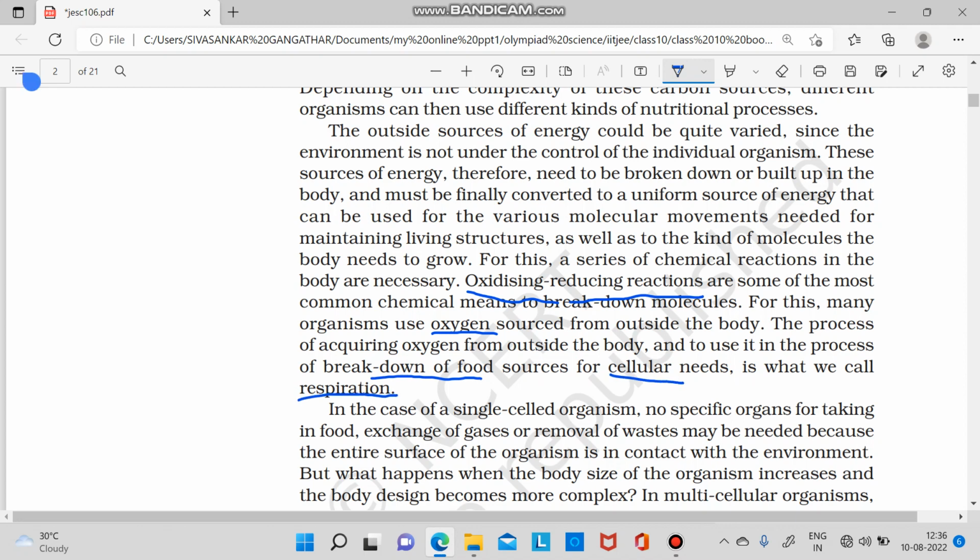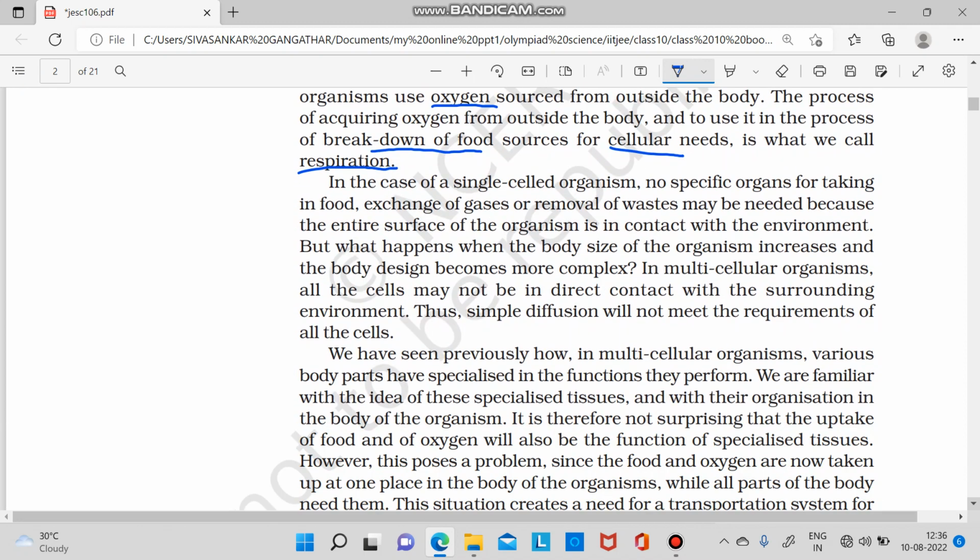So, respiration involves inspiration, inhaling of gas. What happens during respiration? Inspiration occurs wherein you breathe in air, and then breathing out is called expiration. So expiration of air also occurs, and in between what occurs is the gaseous exchange.